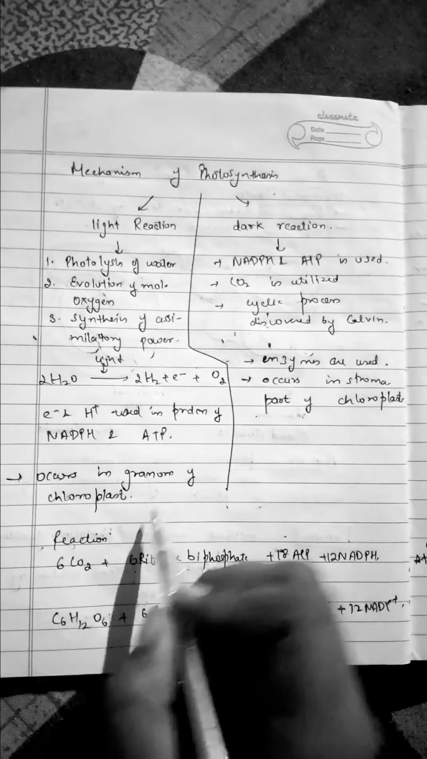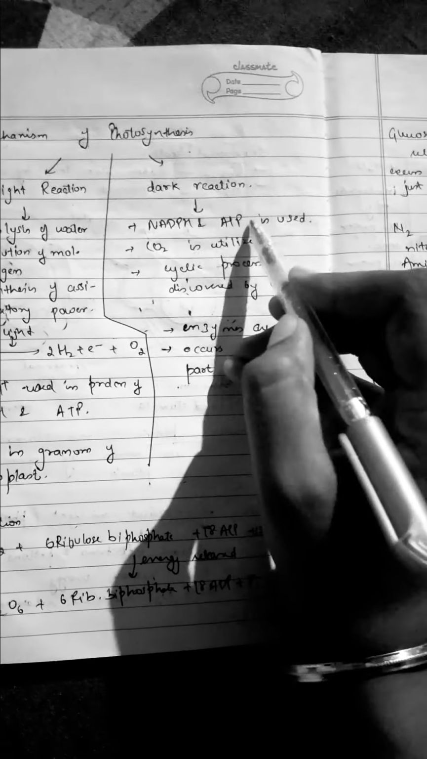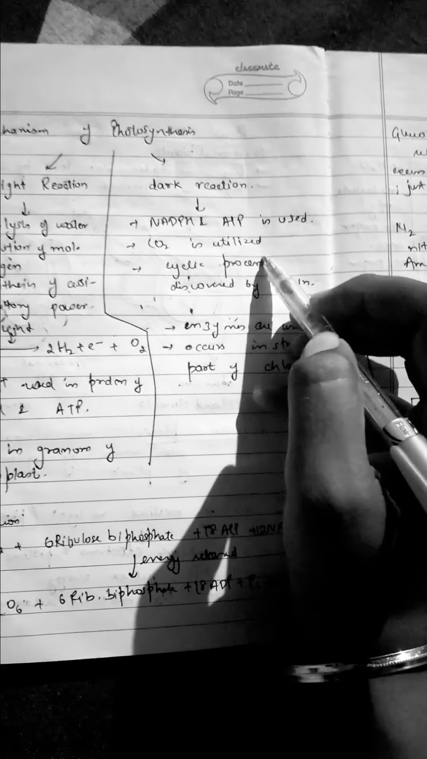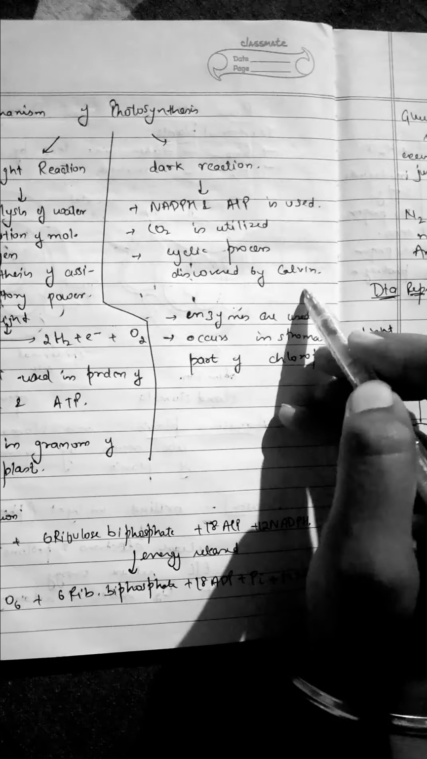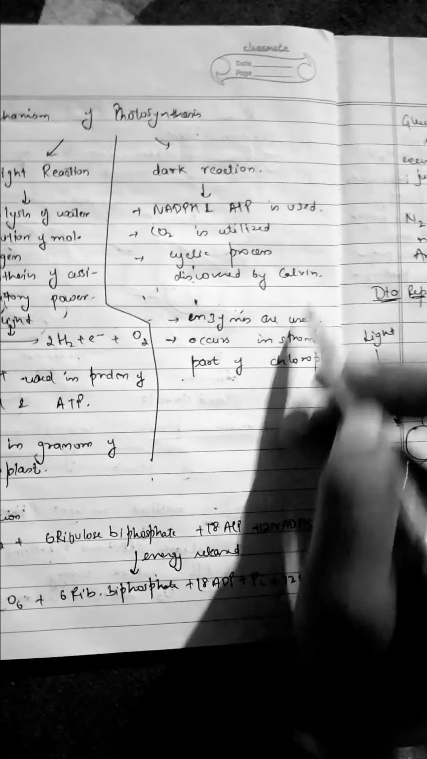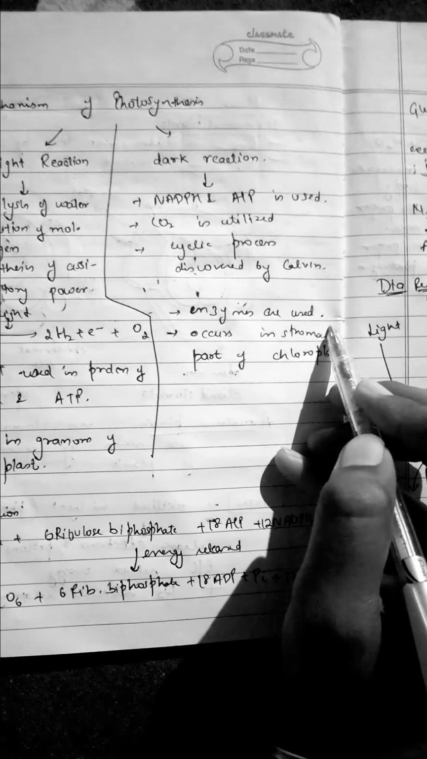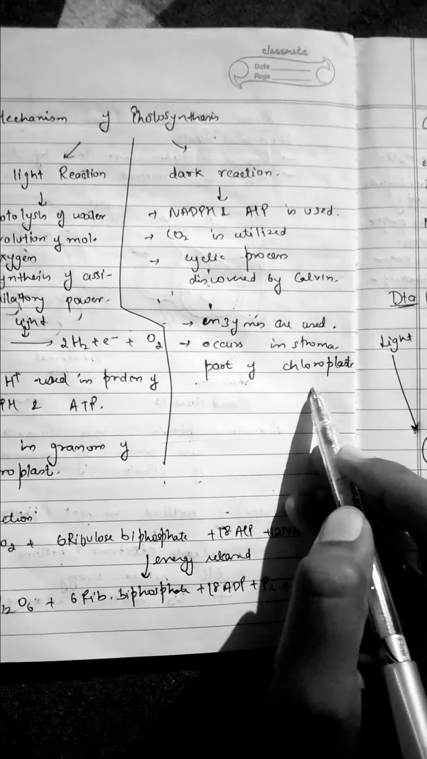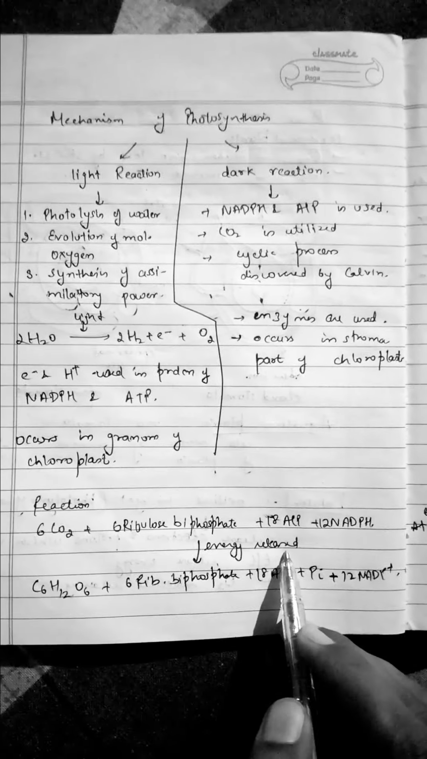The light reaction occurs in the granum of the chloroplast. Dark reaction: here NADPH and ATP are used. Carbon dioxide is also utilized. It is a cyclic process called the Calvin cycle because it was discovered by Calvin. Here a lot of enzymes are used, and these enzymes occur in the stroma part of the chloroplast. The dark reaction occurs in the stroma part, whereas the light reaction occurs in the granum part. This is the whole reaction of photosynthesis.